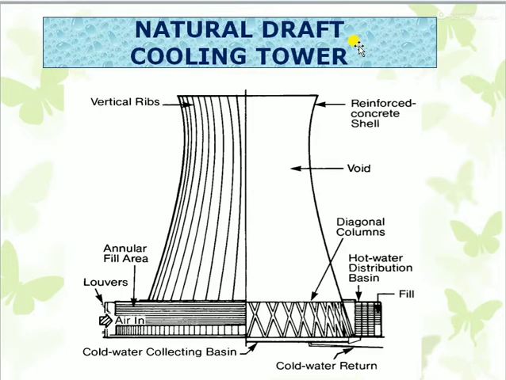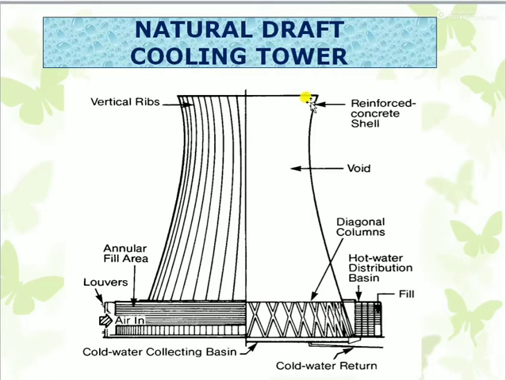Air is transferred from bottom to top, and water is transferred from top to bottom. During that, there is contact between the ambient air and the cooling water, so heat transfer takes place and the water gets cooled down.